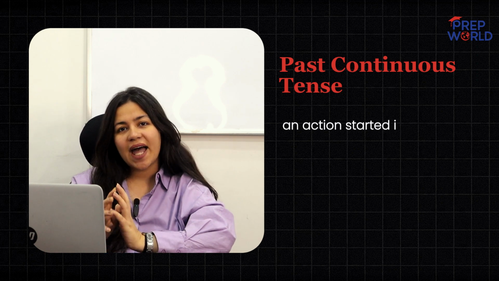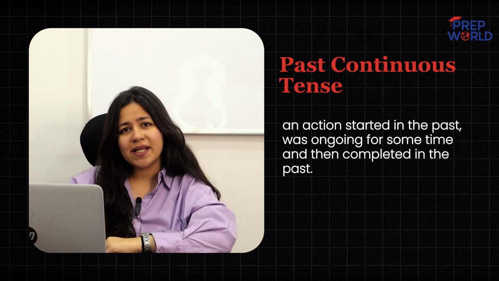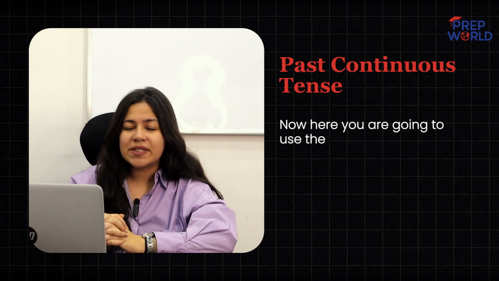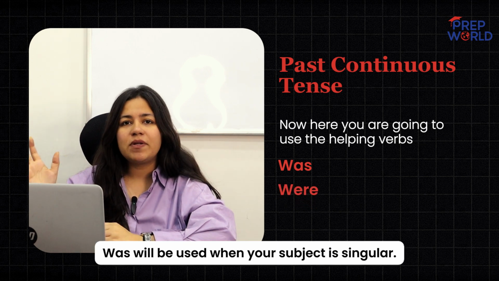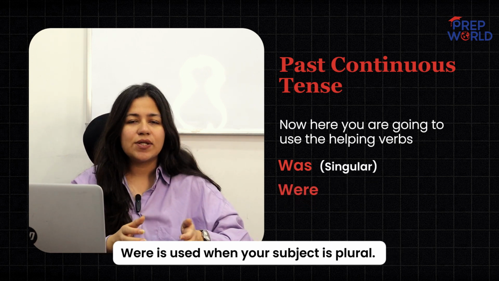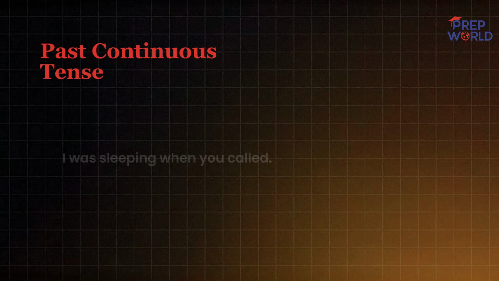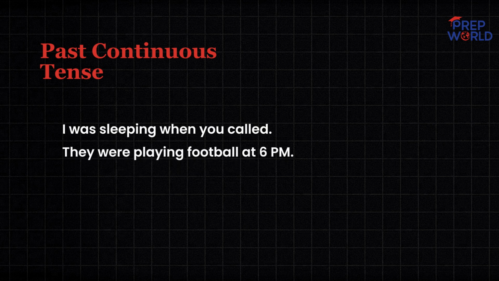For example, an action started in the past, was ongoing for some time in the past, and then completed in the past itself. Now, here you are going to use the helping verbs was and were. Was will be used when your subject is what? Singular. Were is used when your subject is plural. For example, I was sleeping when you called. They were playing football at 6 p.m.